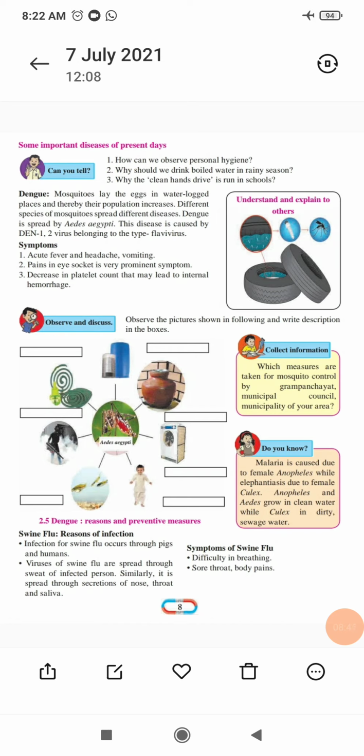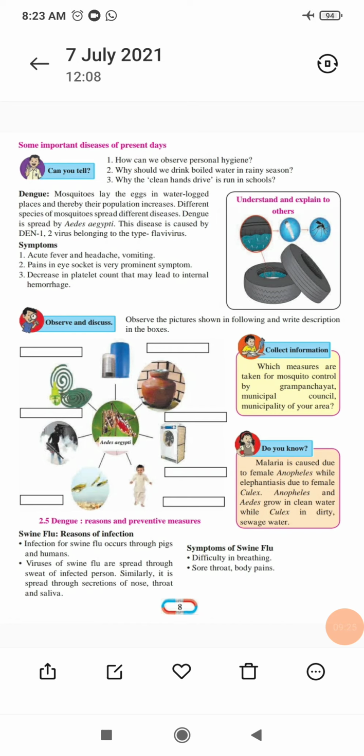Now swine flu, reason of infection. Swine flu, you know, swine means a pig. There is also flu. In swine flu, the infection spreads with the help of the pig and the human. The virus of swine flu spreads through the sweat of infected persons. If one person has swine flu, from that sweat the other person also gets swine flu. In the case of nose secretions and throat, the person easily gets swine flu. Especially you will see this swine flu in the pig.